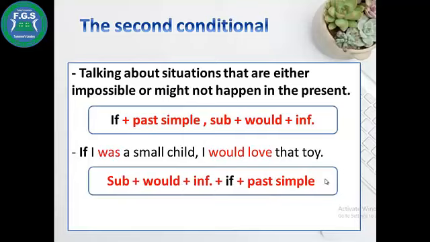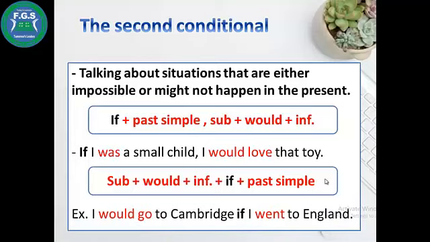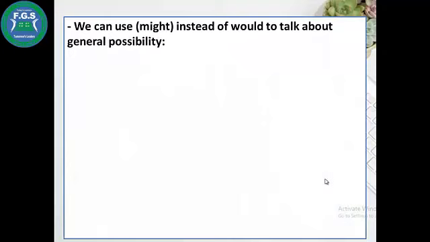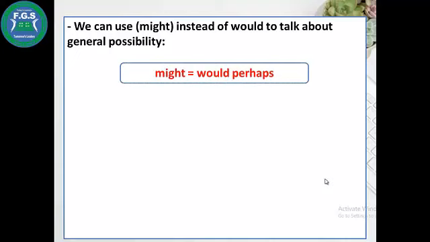When if comes in the middle, we use subject plus would plus the infinitive, then if plus past simple. For example, I would go to Cambridge if I went to England. We can use might instead of would to talk about general possibility. Might equals would perhaps. If I had a lot of time, I might go to the cinema.